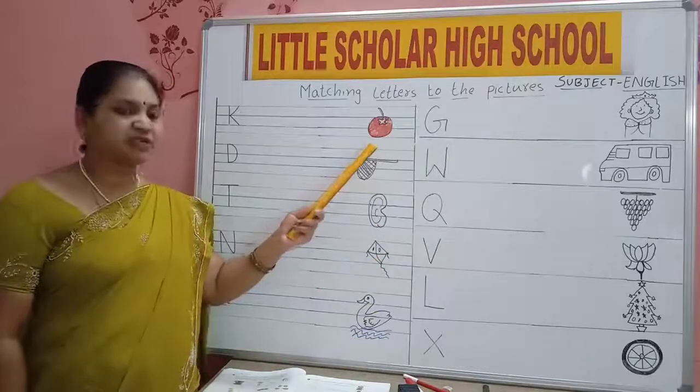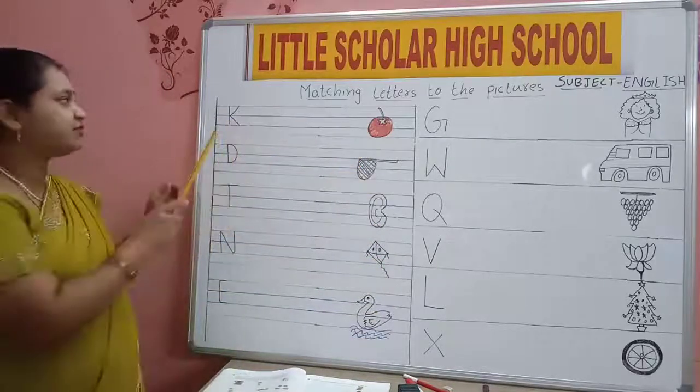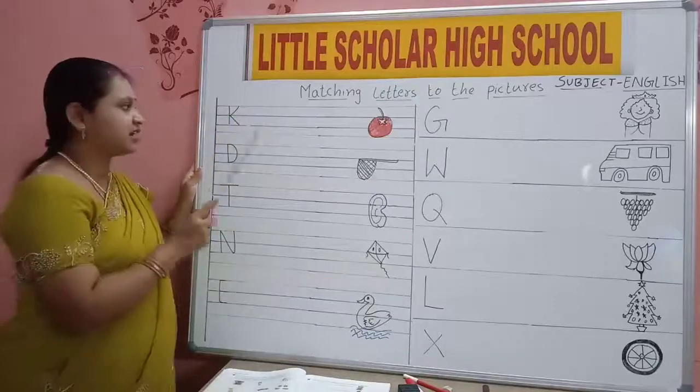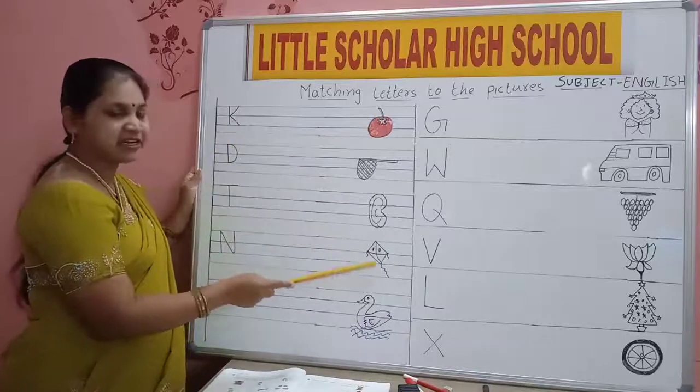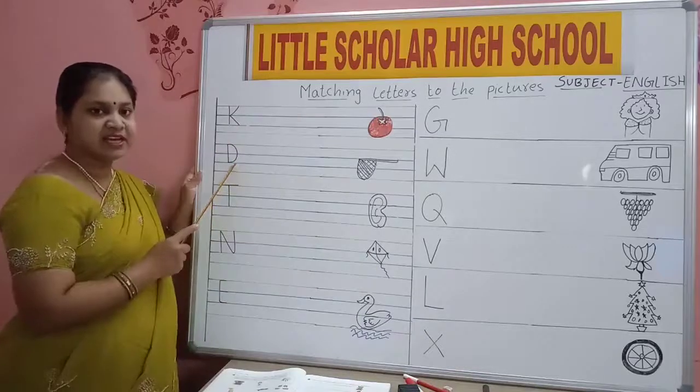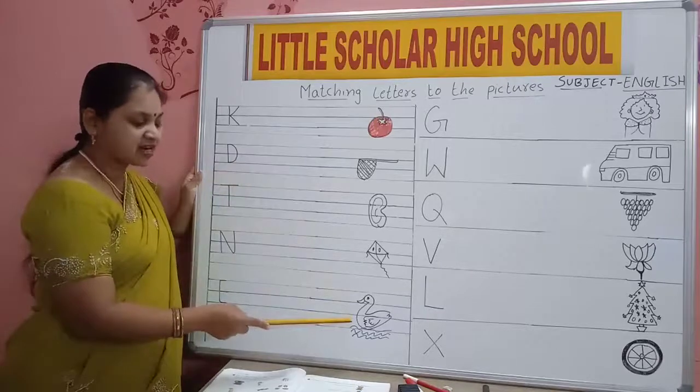Now we will learn from here. K for kite. Which letter is this? D. D for duck.